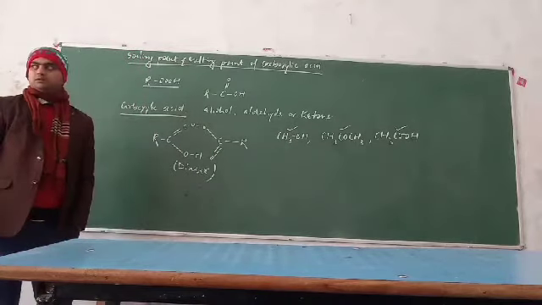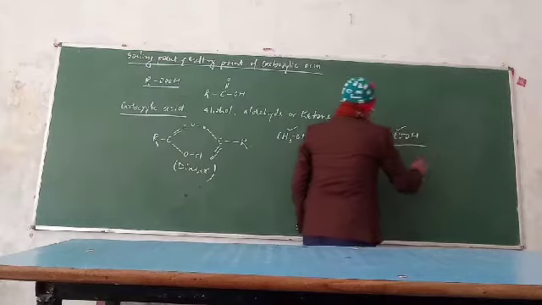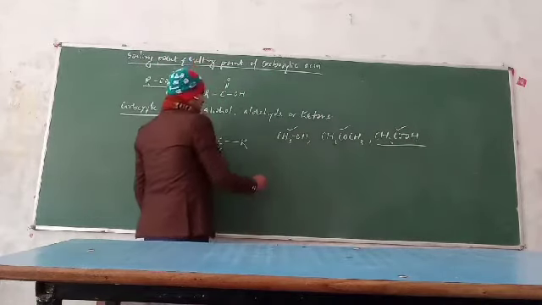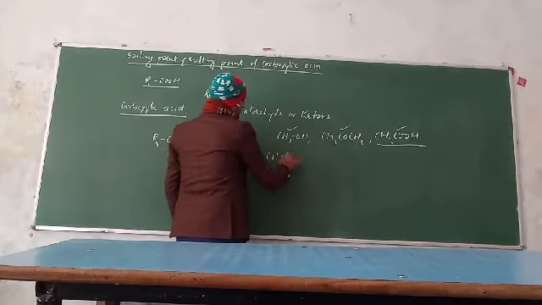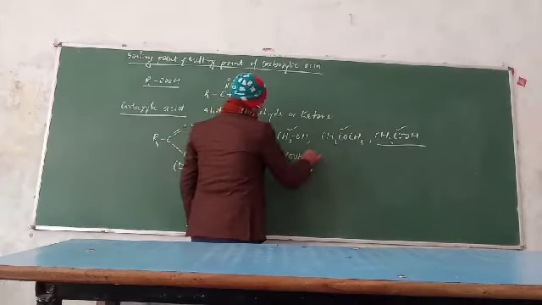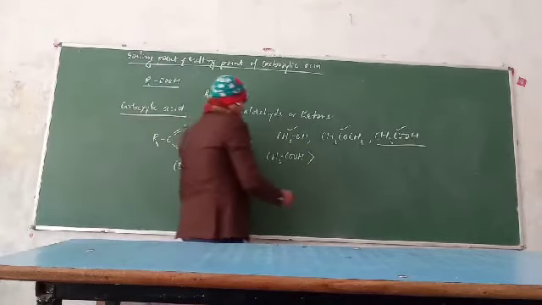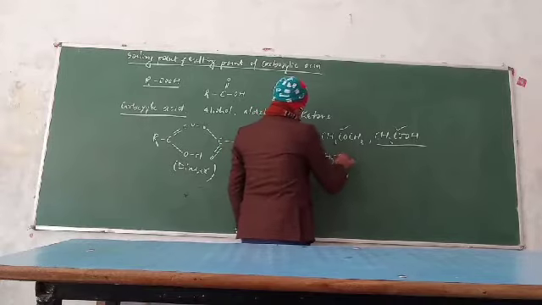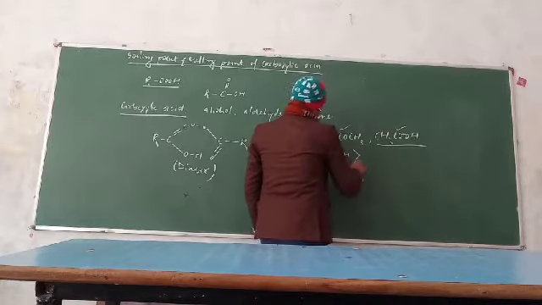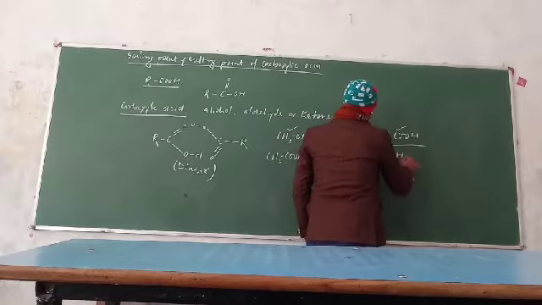So the boiling point of this carboxylic acid is greater than the rest of these two compounds. The decreasing order of the boiling point of the given compounds will be like this: CH3COOH, then after that CH3OH, and at last CH3COCH3.